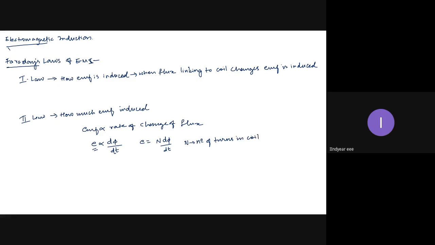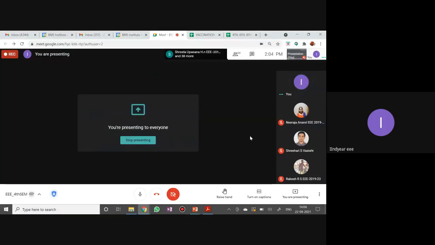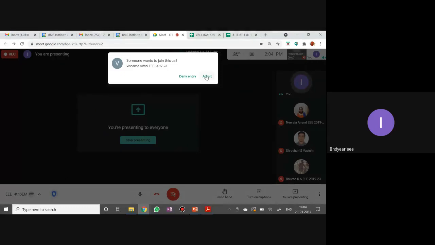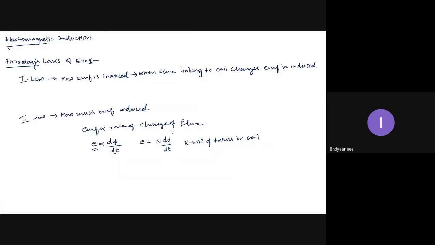So the EMF induced is also proportional to the number of turns. The more turns I place in the coil, the more EMF is induced in the coil. If I use a straight conductor, then the EMF induced is minimum. It is less. That is what it means.